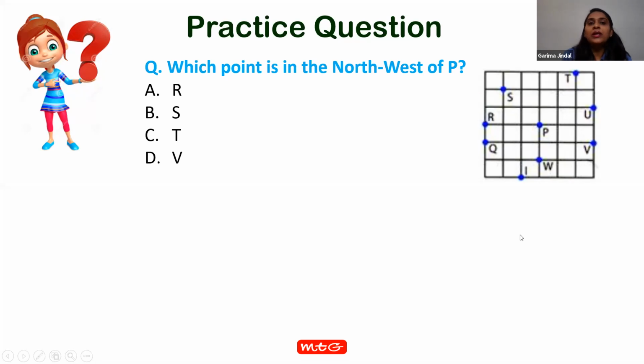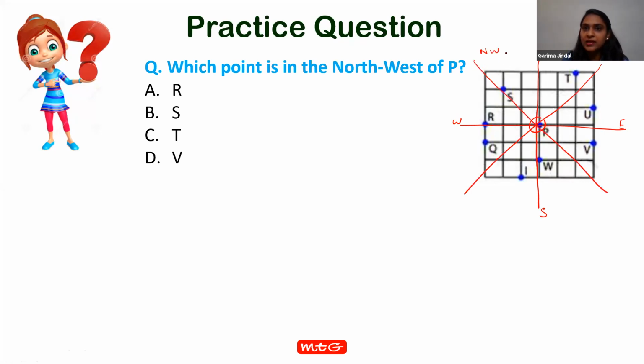Okay. So let us see how S is the correct answer. First, we draw our directions with point P as center. The north, east, west, and south. And now the inter cardinal directions.